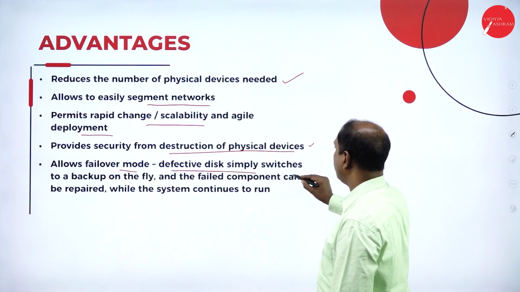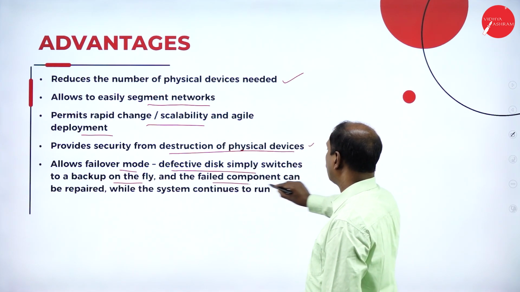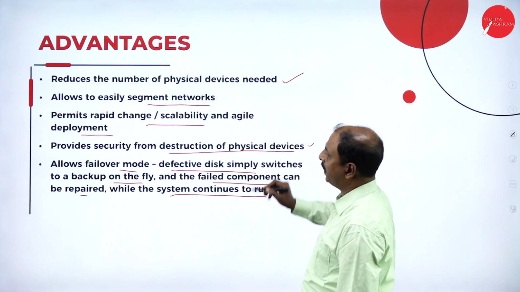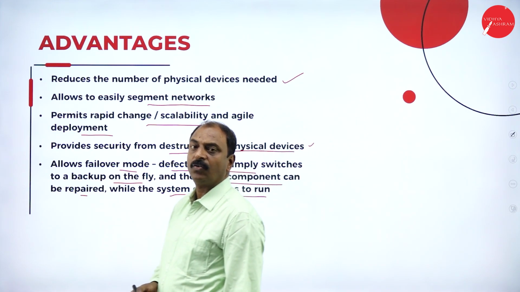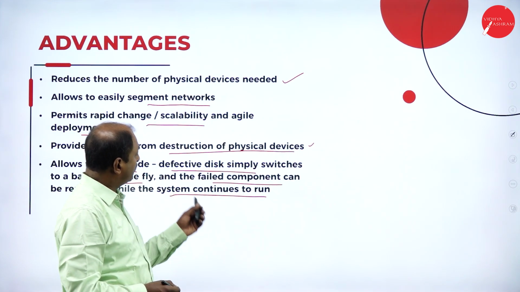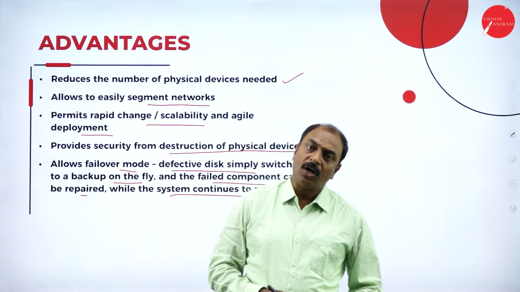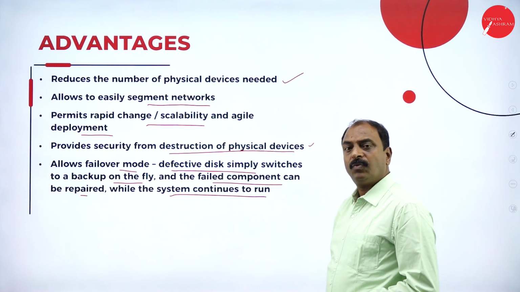A defective disk simply switches to a backup on the fly, and a failed component can be repaired while the system continues to run. So if any of the devices is not functioning, it can be serviced and repaired, and in the meantime the network will be on. It is running continuously. These are the advantages of network virtualization.